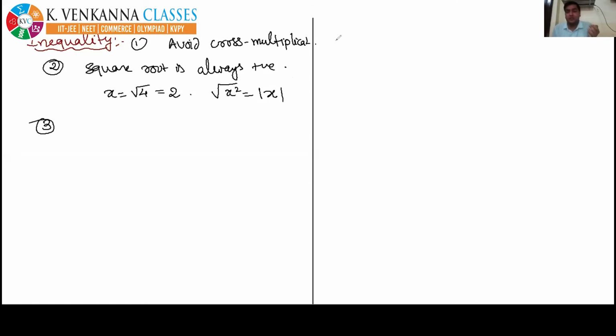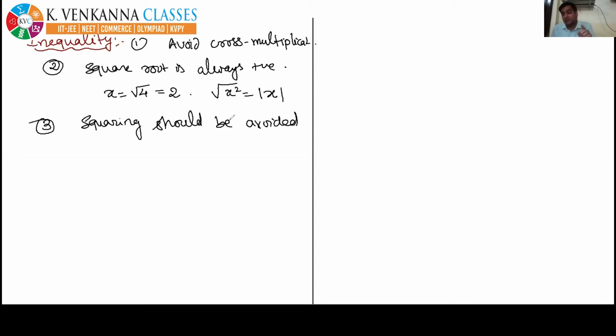You have done these things very frequently up to class 10th, but from class 11th, you must keep the precautions. The third precaution is that squaring should be avoided. It should be avoided in equations and inequations both.